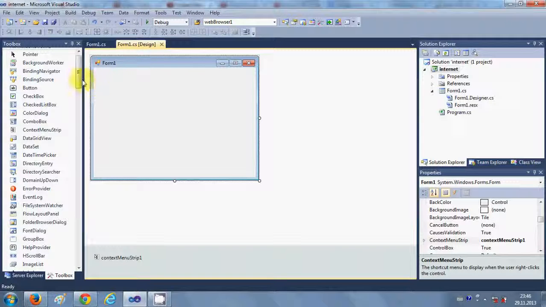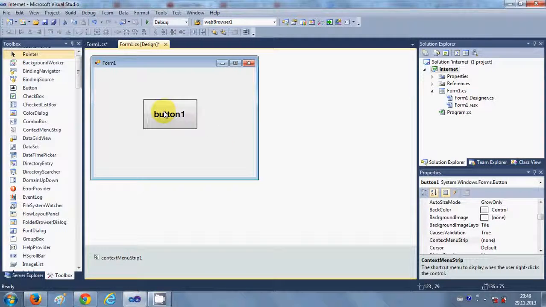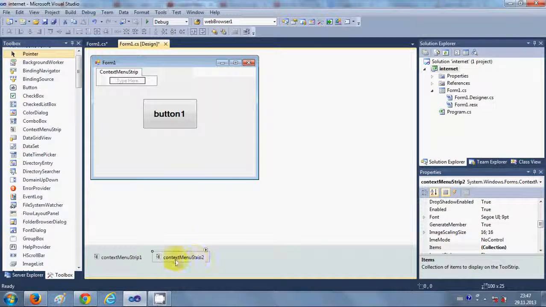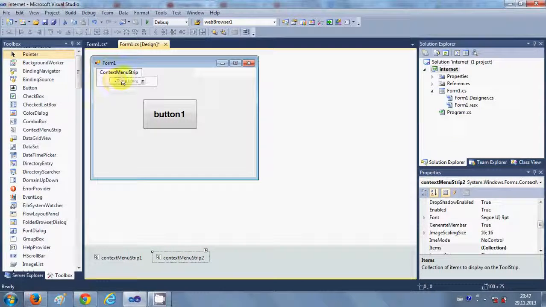One more example I can give for this is, for example, I will take a button from here, and I want to change the background color of this button by context menu. So I will go to my toolbox and drag and drop one more context menu in the form, and you will see contextMenuStrip2 is created here, and you can design this context menu from here.